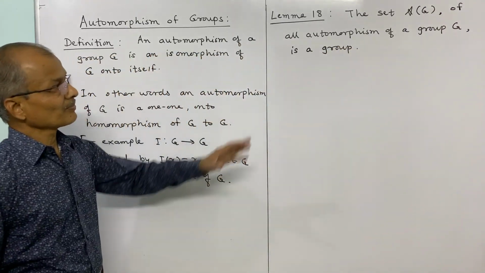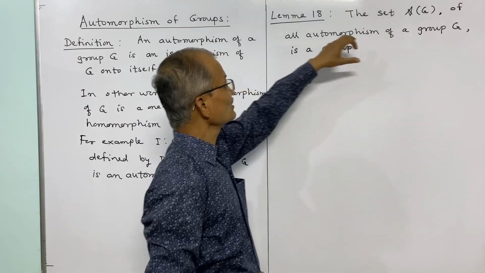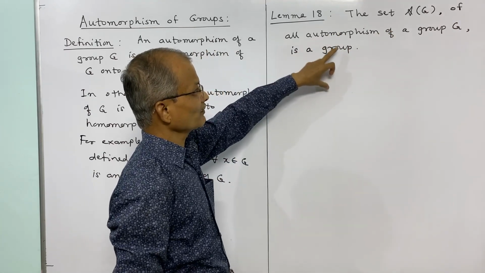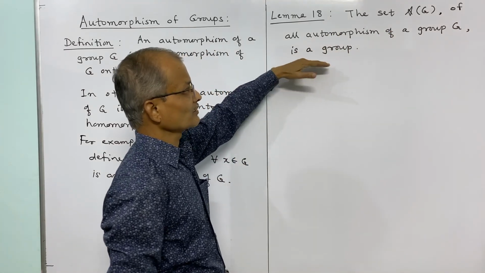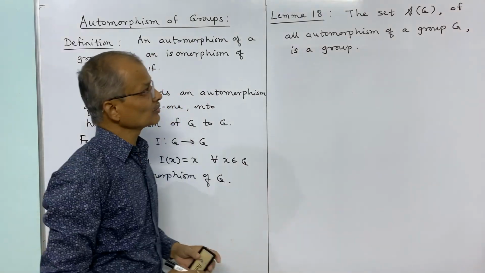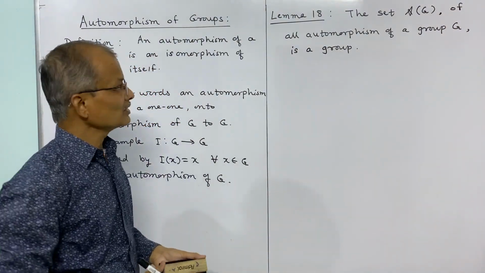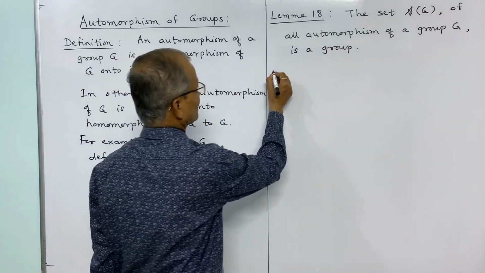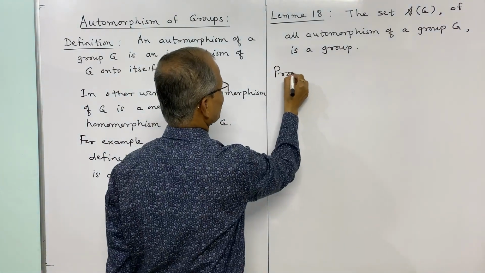So this set script A of G, which is the set of all automorphisms of a group G, forms a group under composition of mapping. So this we shall prove, and now we consider this proof.